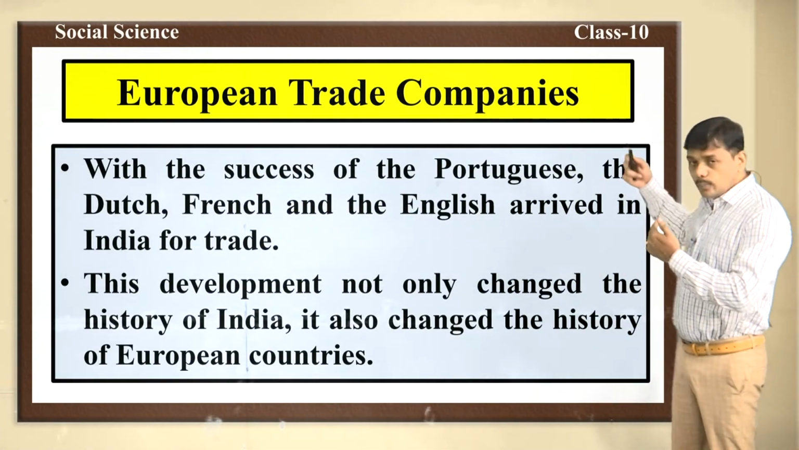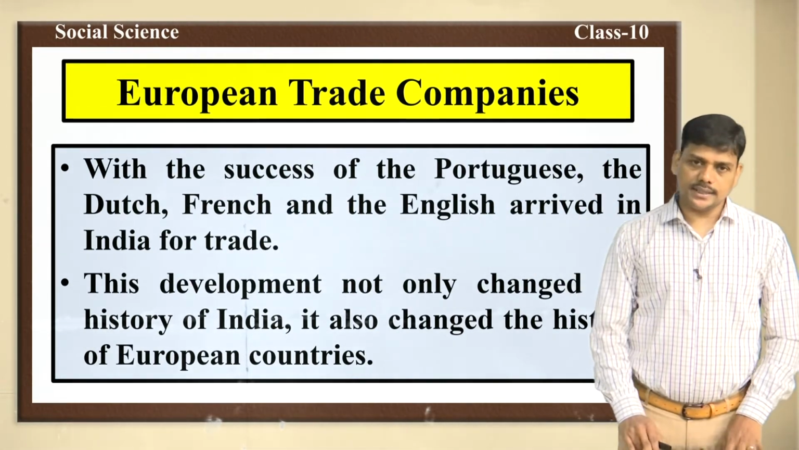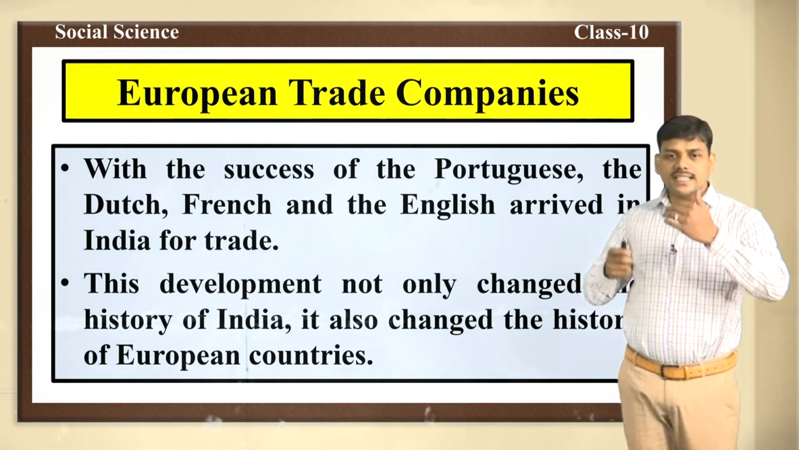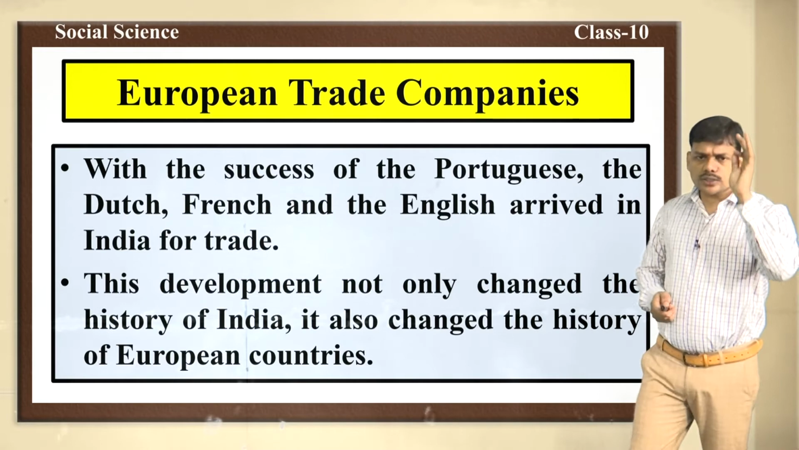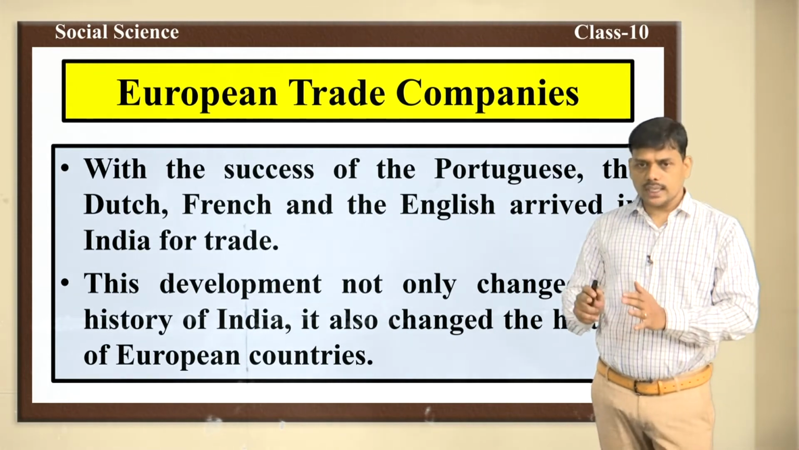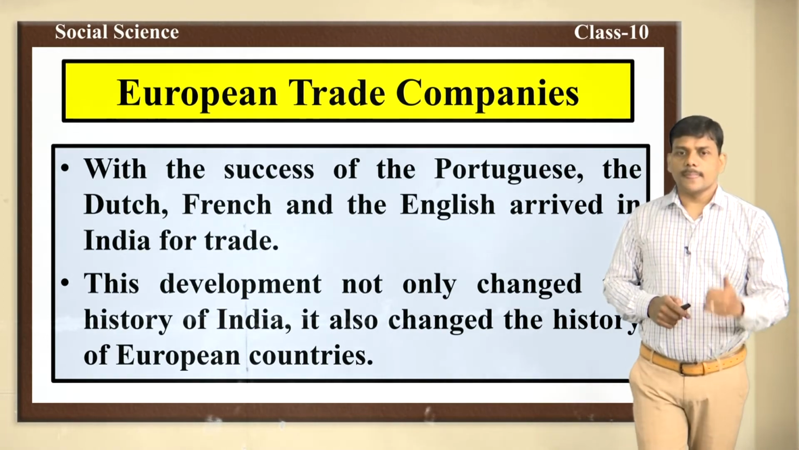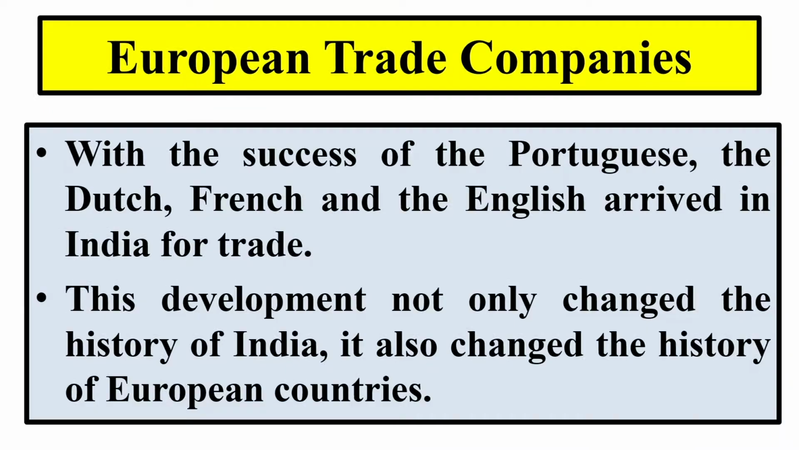After the Portuguese, we can see many other European trade companies. They started arriving in India. First the Portuguese, after that the Dutch, French and English arrived in India for trade. Their main intention was trade, because trade was profitable for them. That's why they came to India. They arrived in India for trade, and this development not only changed the history of India, but also changed the history of European countries.